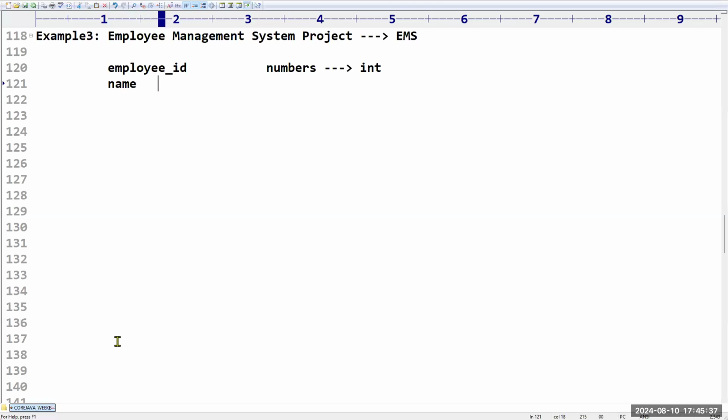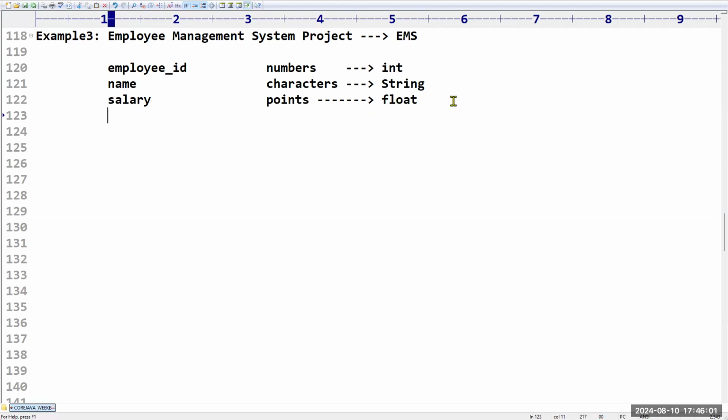Next, I want to take employee name. Is it characters only, right? A group of characters is called a String. I want to take the salary of the employee. Salary means something in decimal point representation. Technically there is one word for that called float. Are you clear with these three examples?